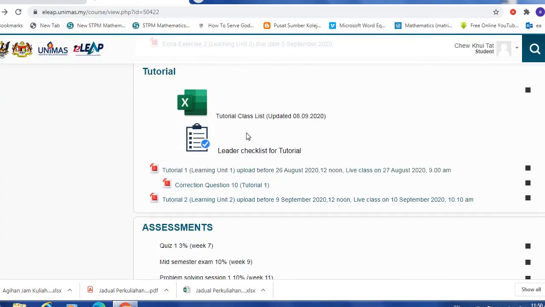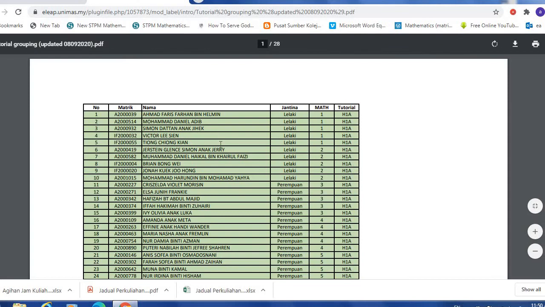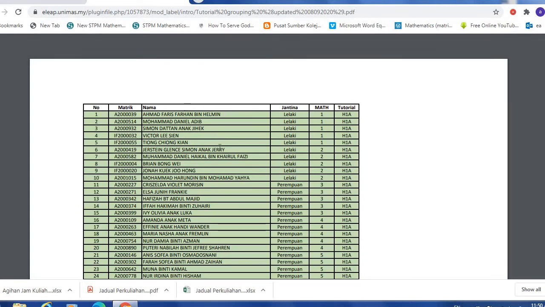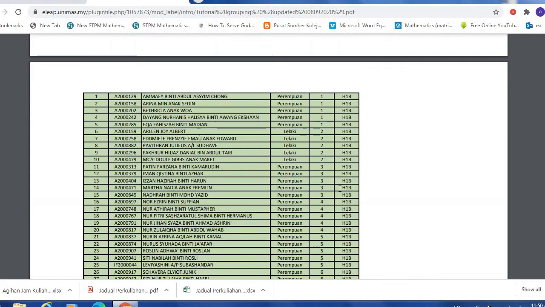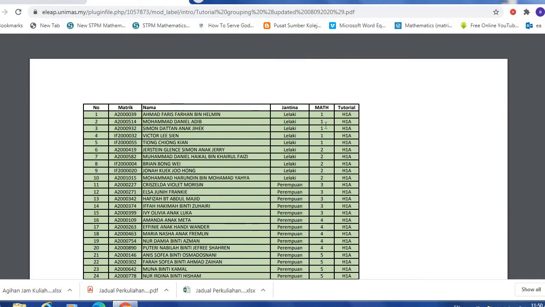And after that, I also uploaded a new tutorial class list. Okay, this tutorial class list will not follow your algebra and matrices lecturer group, right? So we are using H1A, H1B, H1C and H1D. However, the small group, for example team 1, these 5 students will be similar to your algebras and matrices group, right? And group 2 will be the same. Only the number may be different.